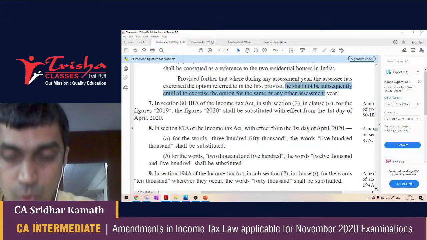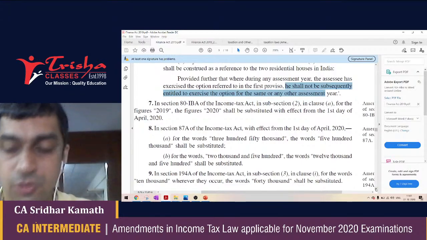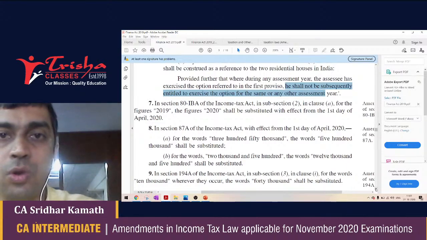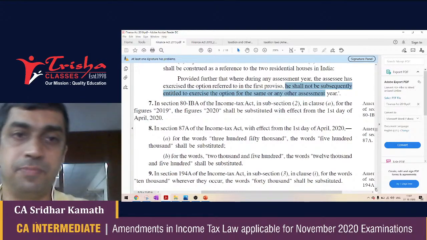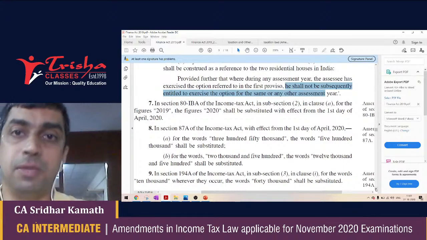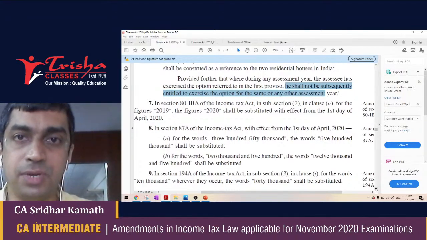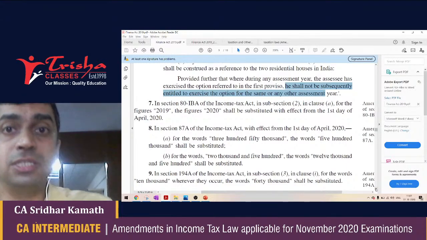Therefore, when that total income problem is given to you, you calculate the GTI, you give Chapter 6A deductions, you arrive at the total income, you find that the total income is less than 5 lakh, then most likely there is no tax payable. However, if there are special incomes, tax might still be payable. Now, we all know that the tax slab rates are applicable to normal incomes. However, there are certain special incomes.